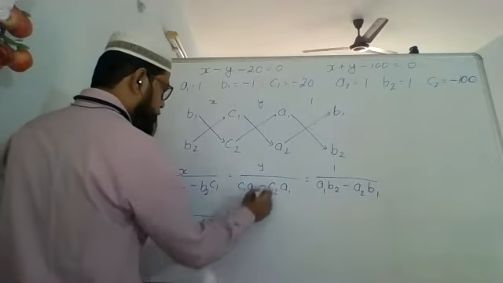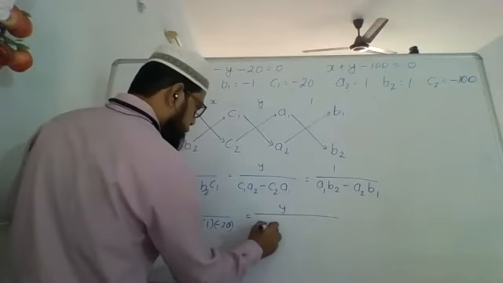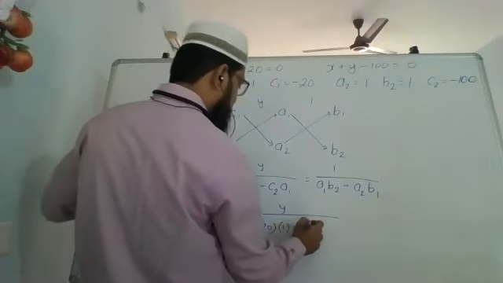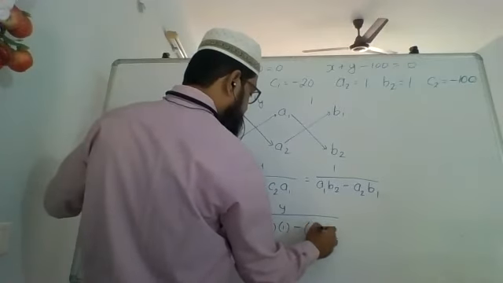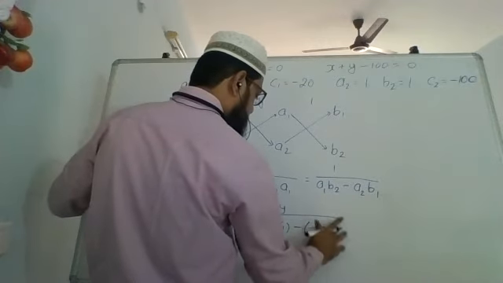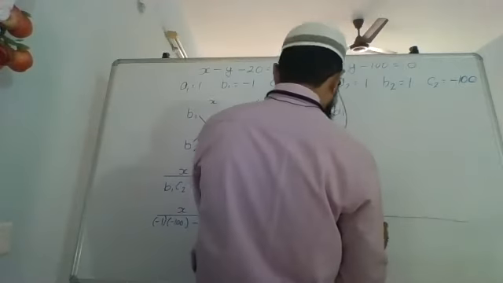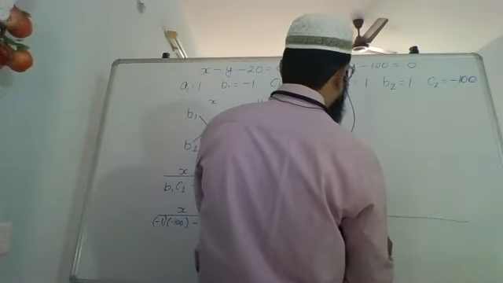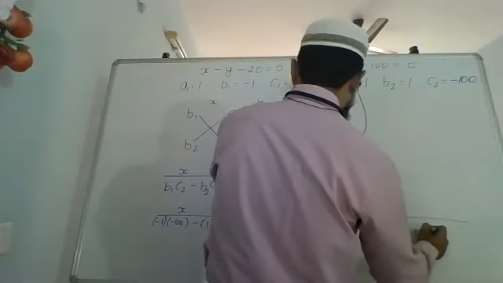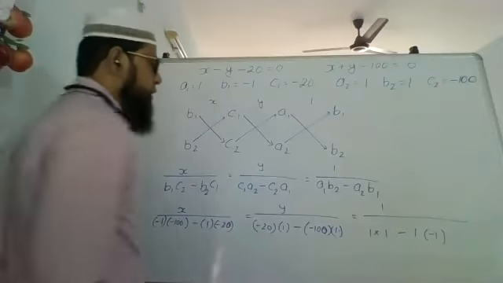Equals y, which will remain as y, upon c1 which is minus 20, a2 is 1, minus c2 which is minus 100 into a1, which is 1, equals 1 upon a1 is 1, b2 is 1, minus a2 is 1 and b1 is minus 1. Okay, we have just substituted the values.